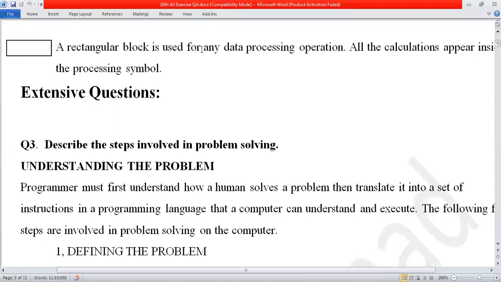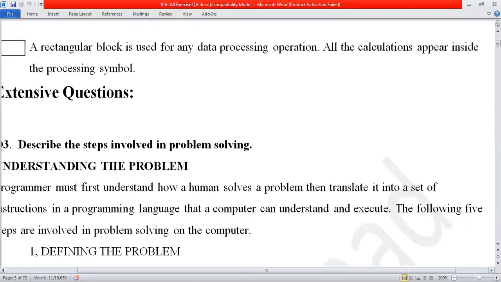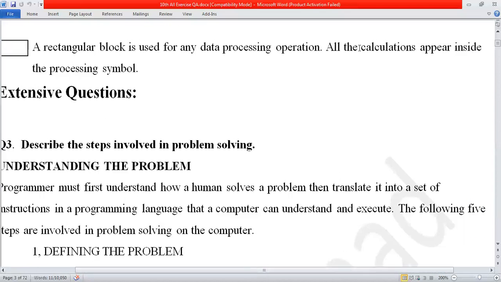Also, a rectangular block is used for any data processing operation, all calculations. What kind of calculation? Arithmetic. What is arithmetic? When you perform any kind of operation like this: addition, x plus y is addition; subtraction, x minus y is subtraction; multiplication, x multiplied by y is multiplication; or division, x divided by y is division. Whenever any calculation appears, we will use this rectangular block. I hope you understand this one.